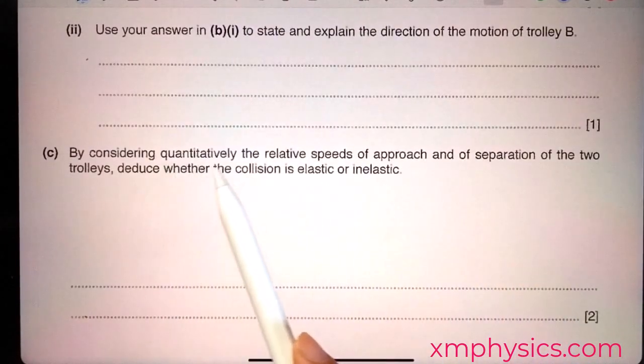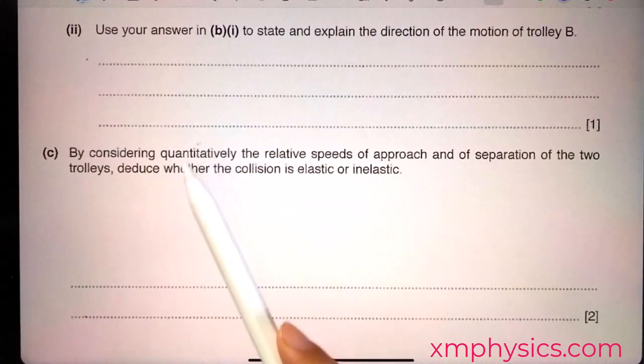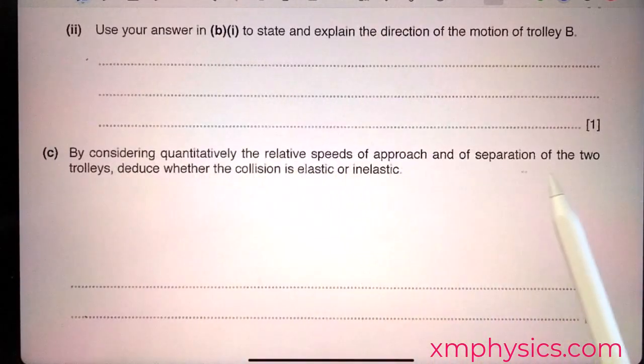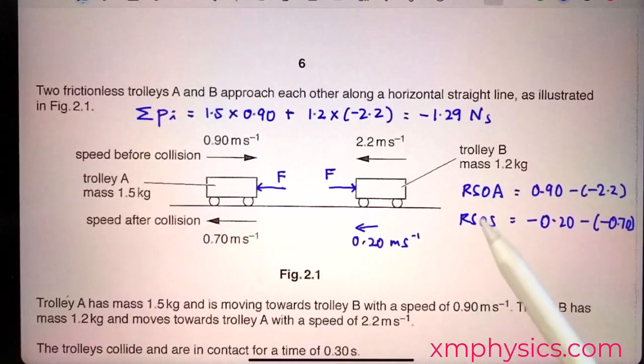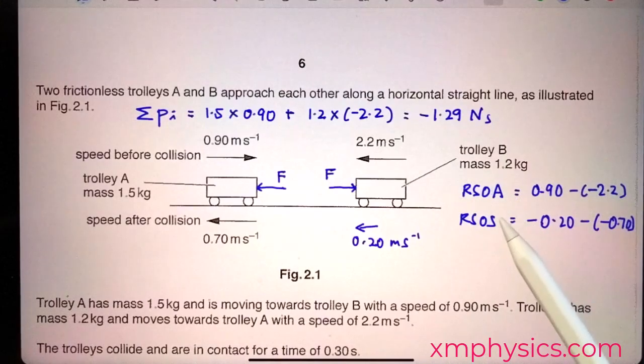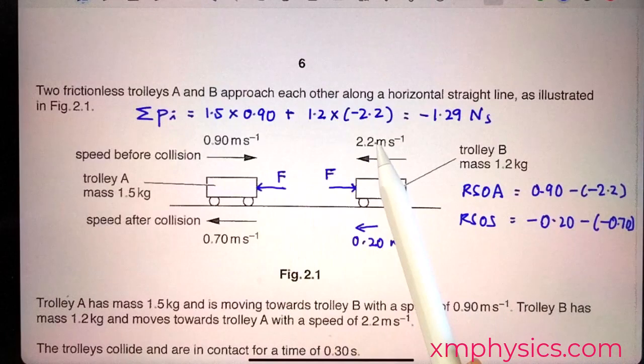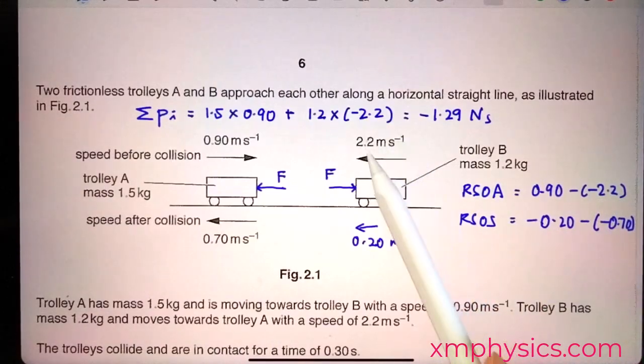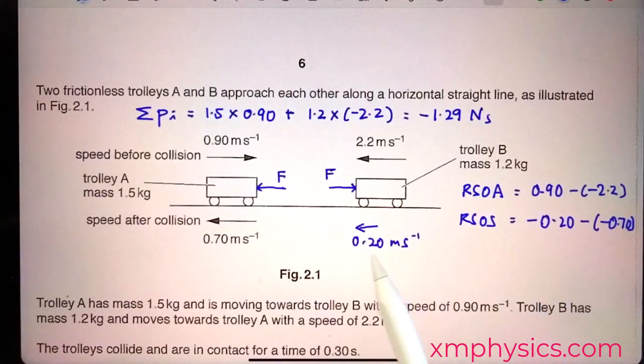By considering quantitatively, that means we have to perform calculations, yeah? So by considering quantitatively the RSOA and RSOS of the two trolleys, deduce whether the collision is elastic or inelastic. We just have to check whether the relative speed of approach is equal to the relative speed of separation, which means we have to check whether this minus that is equal to that minus this. So RSOA is 0.9 minus negative 2.2. Negative 2.2 because it's a leftward velocity. Relative speed of separation will be negative 0.02 minus negative 0.7 because both these velocities are leftward.